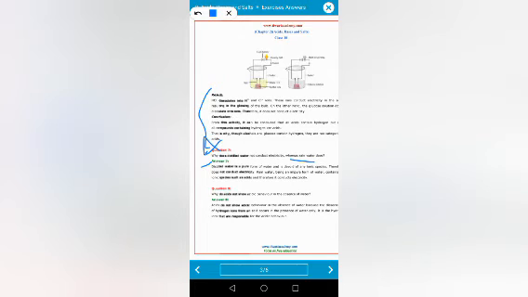This is very simple. All those solutions which carry H positive ion, hydrogen ion, will conduct electricity.